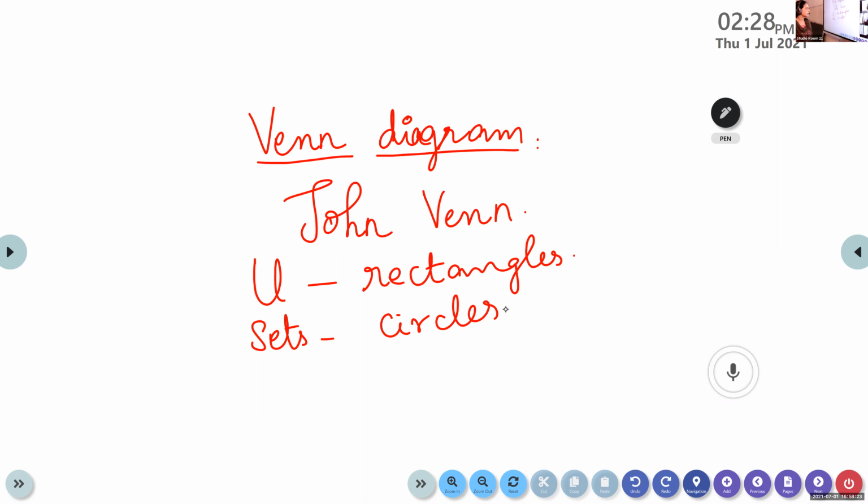The universal set is represented by rectangles, and the subsets are represented by circles.